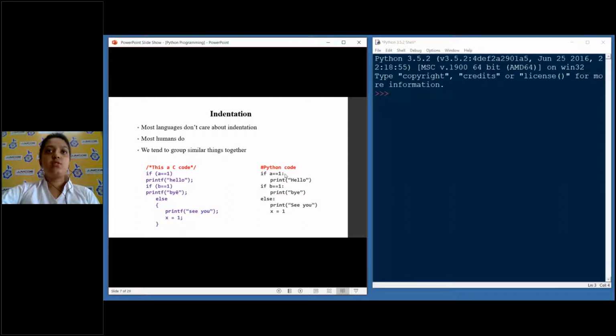What you have to do is, once you put the colon, the cursor will automatically take you to a space. This can be a tab, usually a tab space, which is like 2 through 4 spaces, and it will take you to these lines. So any line under this space will be considered as part of the if, and else likewise with everything. Basically, nothing complicated here. This is usually done by the IDLE itself when you press enter, so there's no requirement for curly braces. As we go on and do some new programs, you will come to know about this.